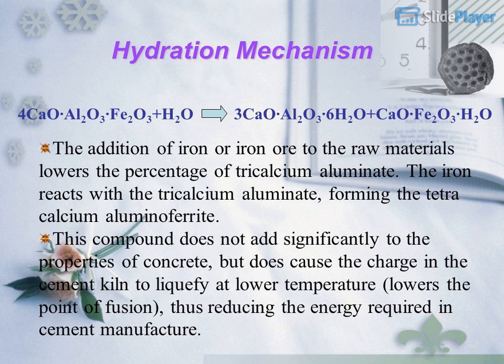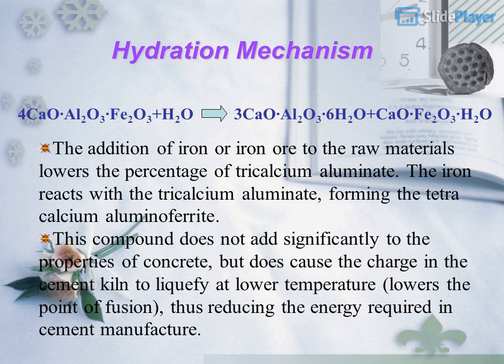Hydration mechanism. 4CaO·Al2O3·Fe2O3 + H2O → 3CaO·Al2O3·6H2O + CaO·Fe2O3·H2O. The addition of iron or iron ore to the raw materials lowers the percentage of tricalcium aluminate.